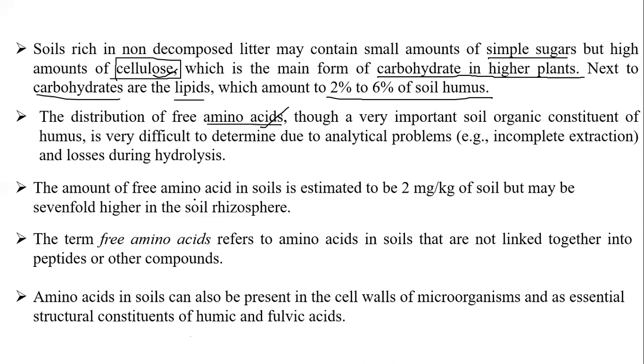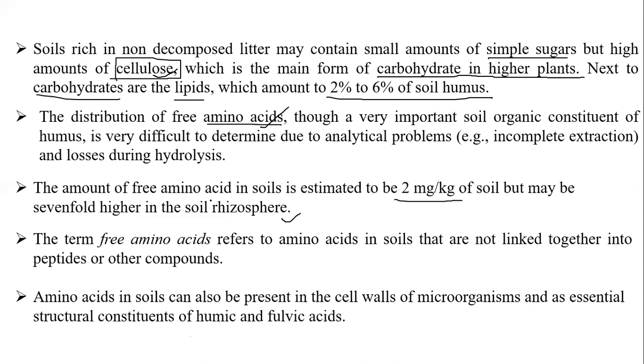So the amount of free amino acids in the soil is estimated at around 2 milligrams per kg of soil, but maybe sevenfold higher in the soil rhizosphere. So if you take any soil content, there will be a maximum of 2 milligrams of amino acids. But if you collect the sample near the zone of the soil rhizosphere, there will generally be seven times more, I mean 14 milligrams.